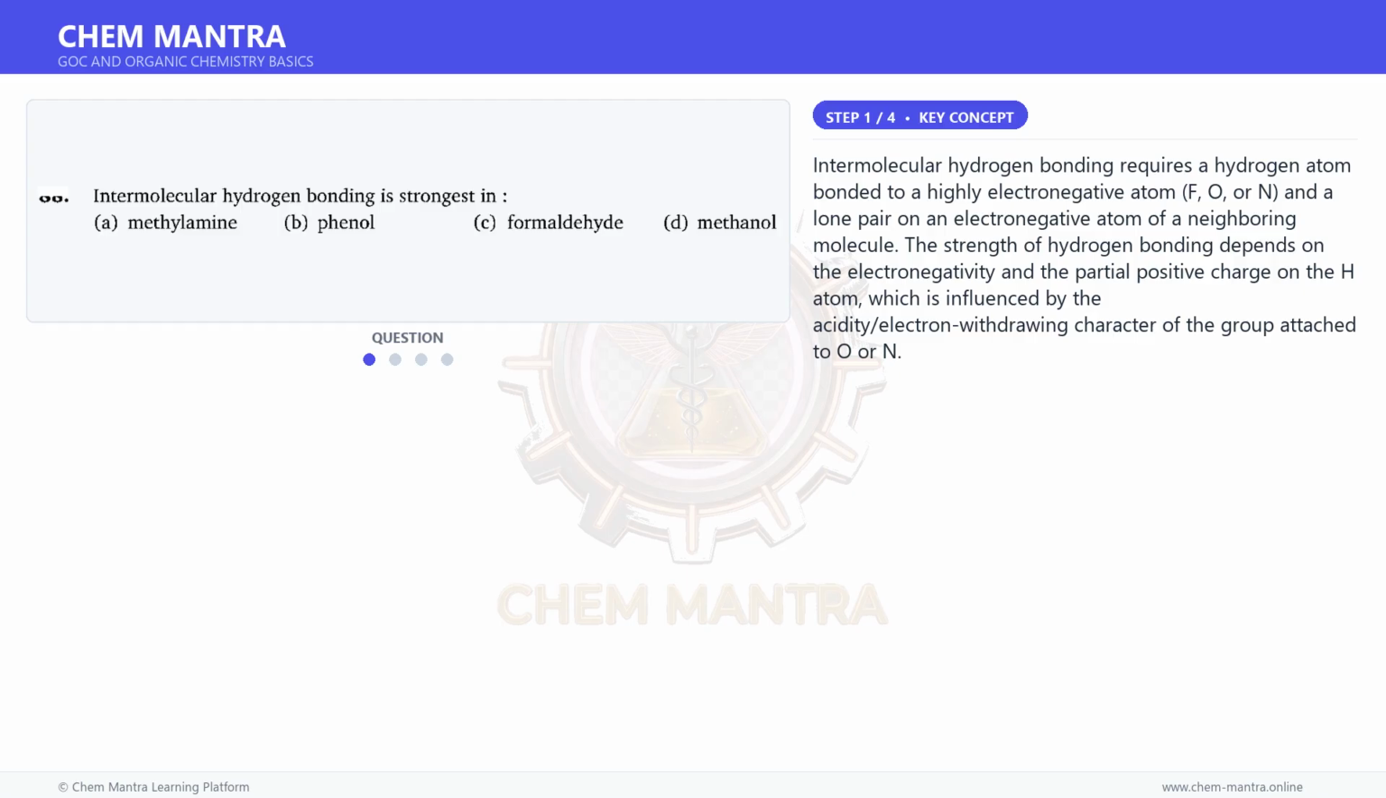Intermolecular hydrogen bonding requires a hydrogen atom bonded to a highly electronegative atom, F, O, or N, and a lone pair on an electronegative atom of a neighboring molecule. The strength of hydrogen bonding depends on the electronegativity and the partial positive charge on the H atom, which is influenced by the acidity and electron withdrawing character of the group attached to O or N.